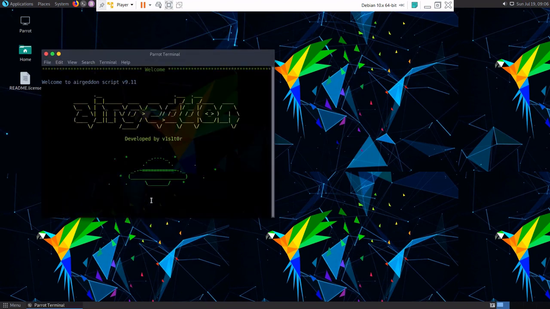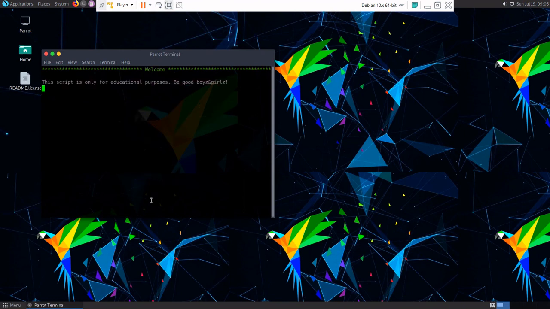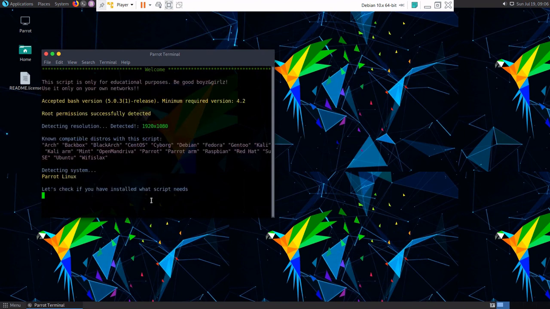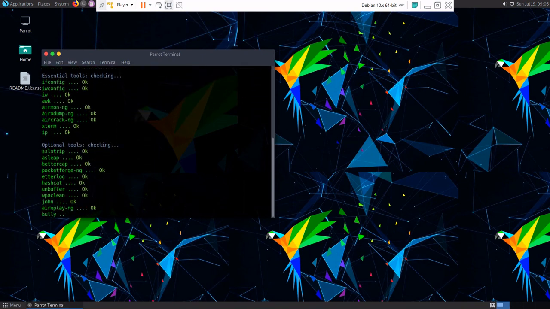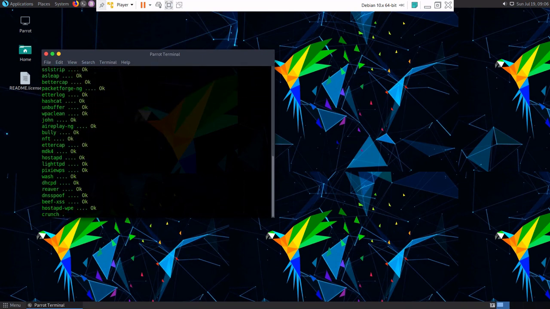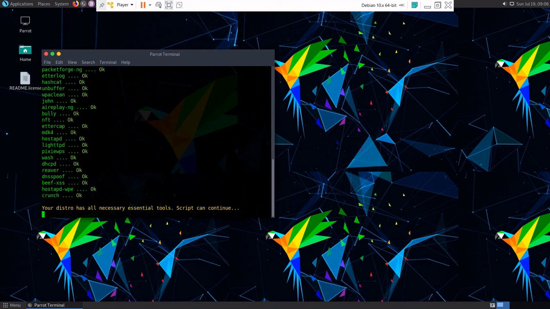Likewise, I am opening one, Airgarden. Okay, it is checking. Everything was okay. It is running nicely now. So we can see our Parrot Security OS is running nicely on our virtual machine.